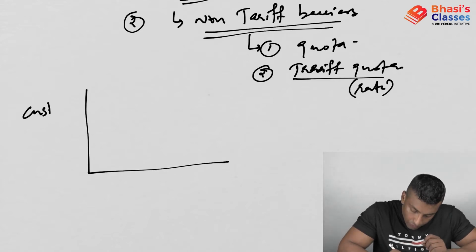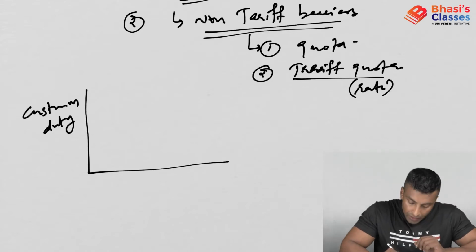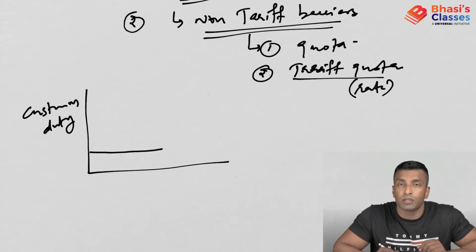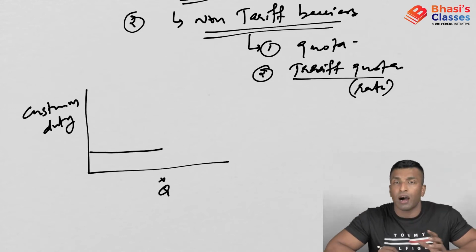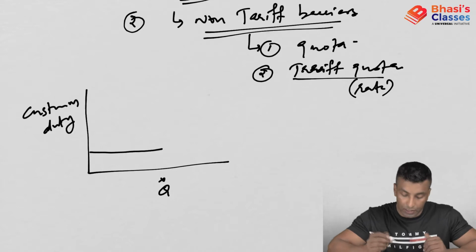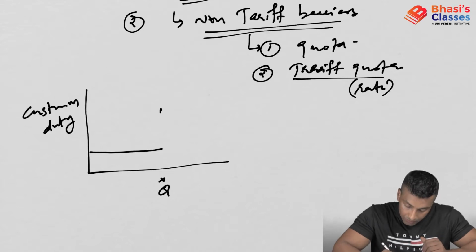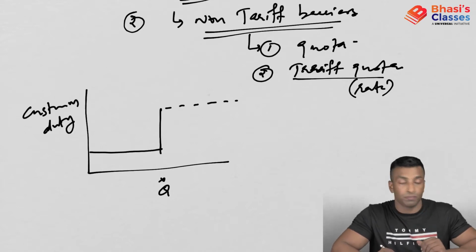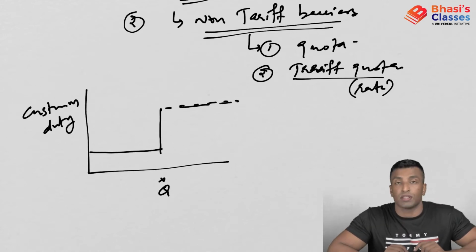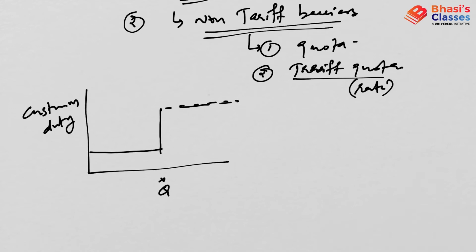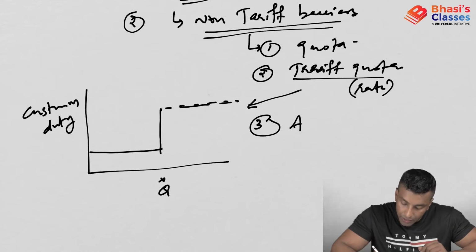So if you are going for customs duty, that is a tariff barrier. This is the normal situation. Let's suppose this is the duty. Now beyond this quantity, if you need to import or export, you have to pay more customs duty. This is how you can interpret this. Now the third one, you have anti-dumping duties.